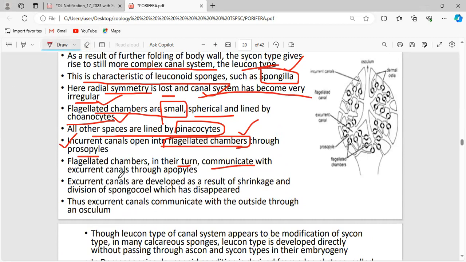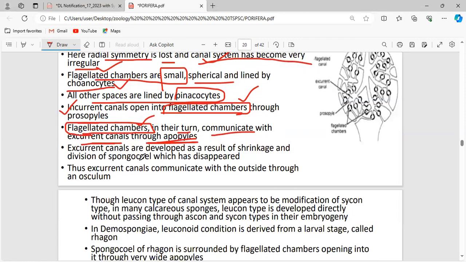Now, the flagellated chambers. Here, the flagellated chambers refer to what? The radial canal. The radial canal communicates with the excurrent canal through the opening called the apopyle. Now, this excurrent canal developed as a result of shrinkage and division of the spongocoel, which has disappeared. This excurrent canal communicates with the outside through the osculum.